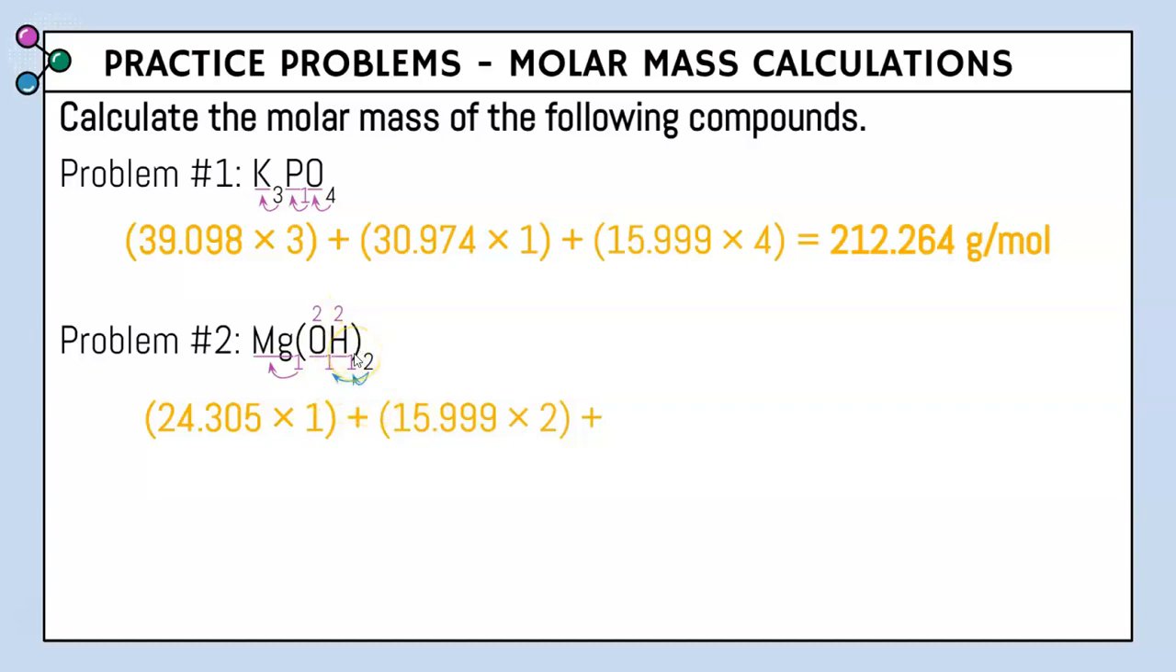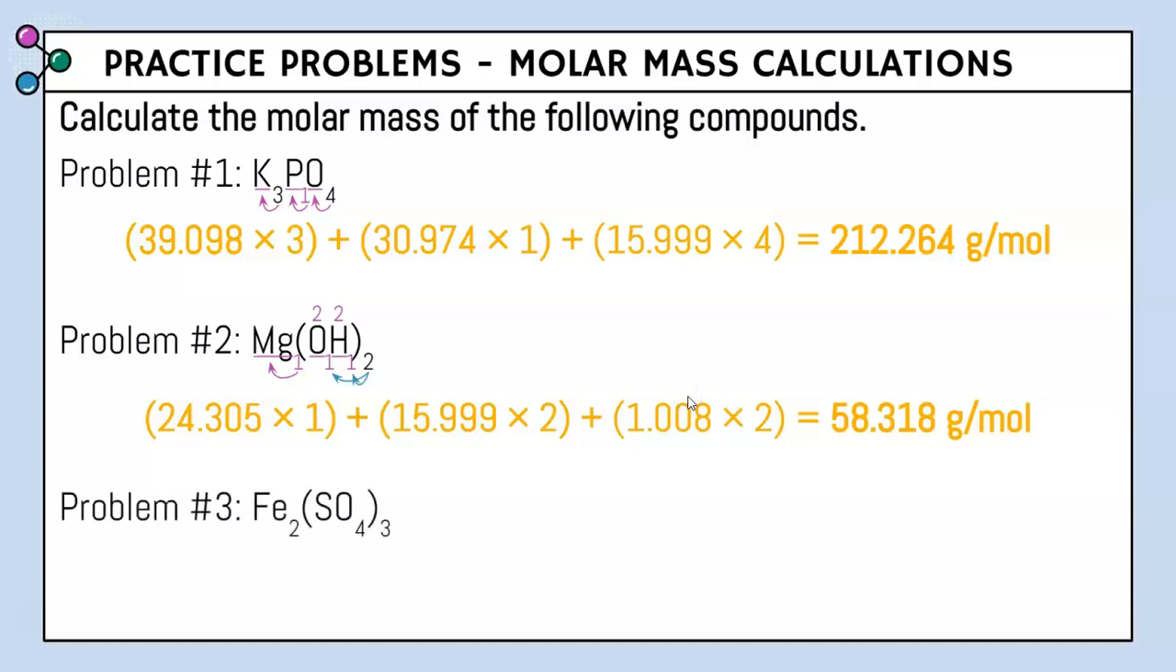Moving on to our last underline, which is H, which is hydrogen. Hydrogen has an atomic mass of 1.008, and since we have 2 of them in the compound, we're going to multiply that number by 2. Again, plugging this all into your calculator, you get 58.318 grams per mole. Now problem number 3. Again, let's go ahead and underline all of our capital letters. And if you see we have a lowercase letter here, that's going to go with the capital letter before it.